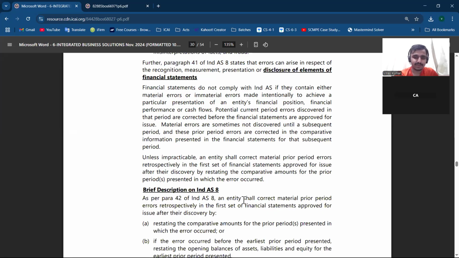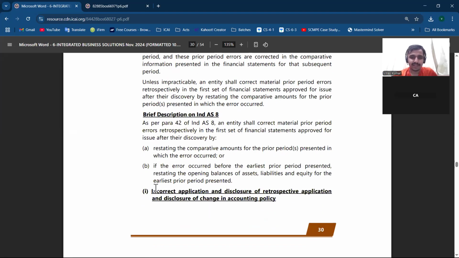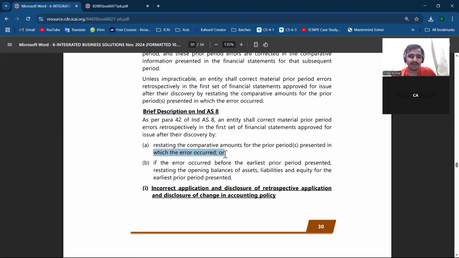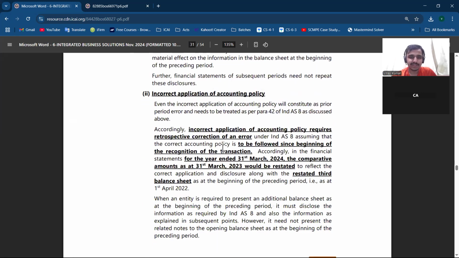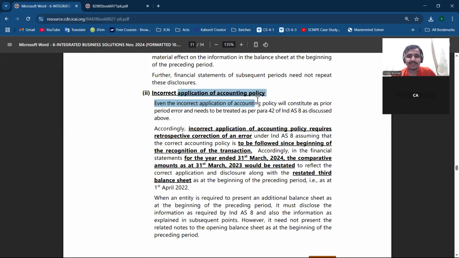Now, a brief description of this key: the incorrect application and disclosure error occurred before the earliest period, that is, the third balance sheet, where we have to restate the opening balances and restate the comparatives. It is also an incorrect application of an accounting policy, which we have to present. So now